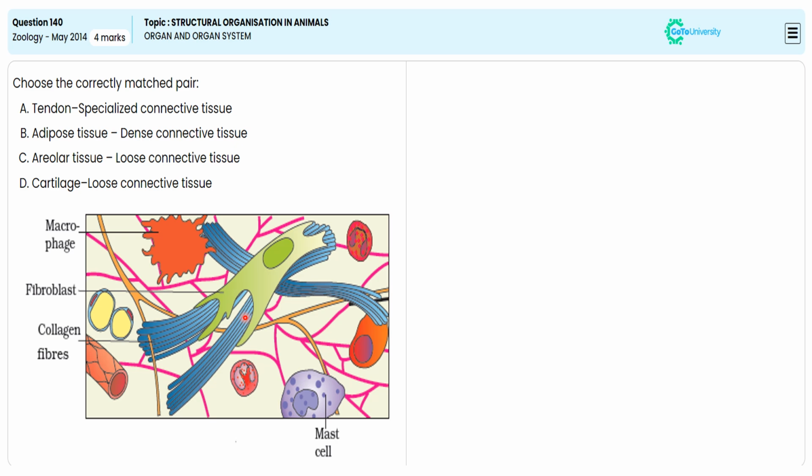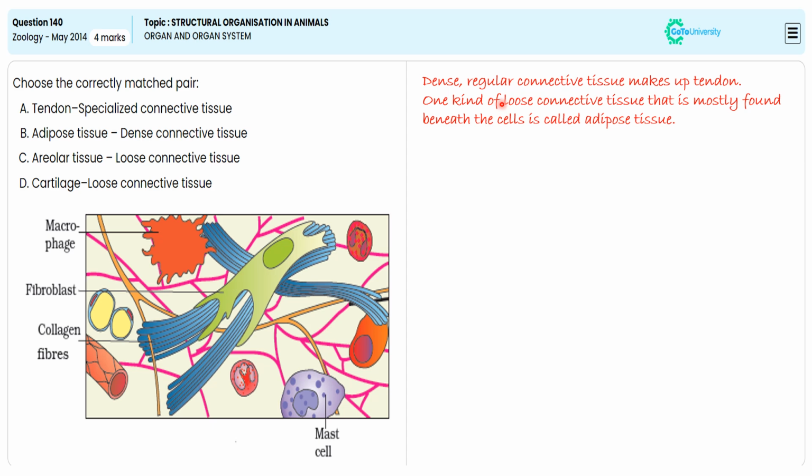Again, here is a recap to take as NEET notes for future reference. Dense regular connective tissue makes a tendon. One kind of loose connective tissue that is mostly found beneath the skin is called adipose tissue. One kind of specialized connective tissue is called cartilaginous tissue. With this specification, we are choosing option C as the correct answer to secure 4 marks.